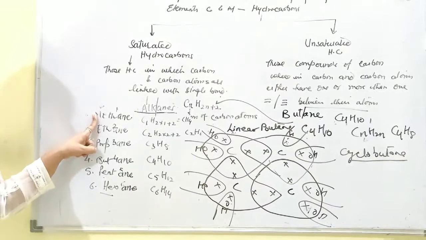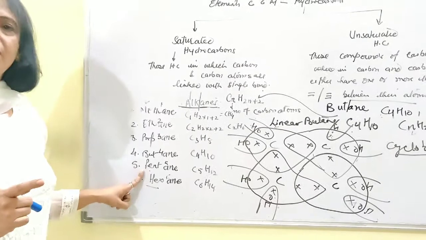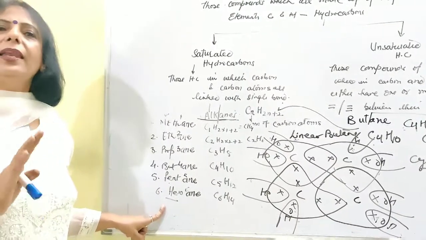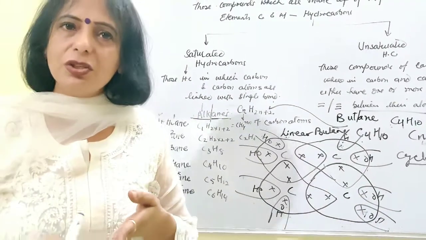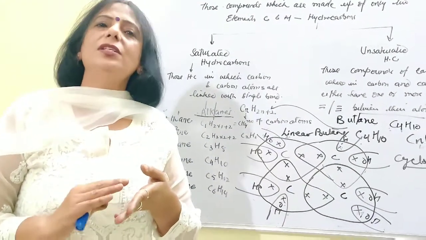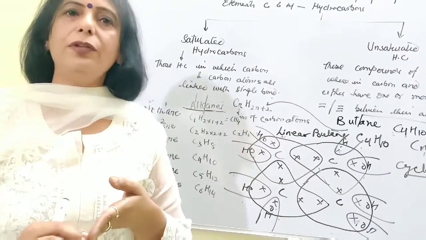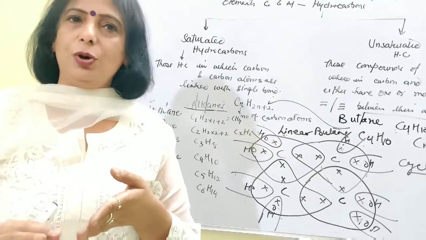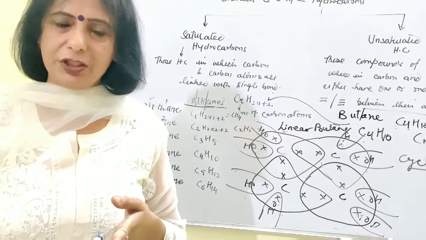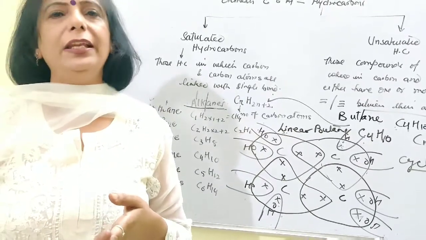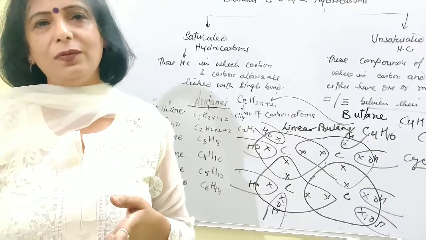Meth means 1 carbon, eth means 2 carbon, prop 3 carbon, but 4 carbon, pent 5 carbon, hex 6 carbon, so that never ever any mistake is carried out while going for either the linear structure, electron dot structure, or the structural formulae. You can very easily draw. So once you go for the practice, write down all the names on the paper, then find out their molecular formulae from this formula, and finally go for the line structures, electron dot structures, and everything whatever has been taught to you.